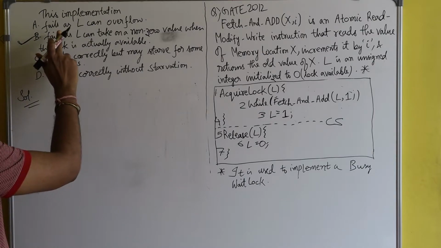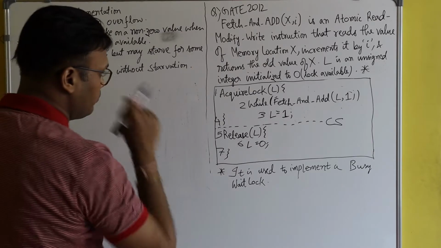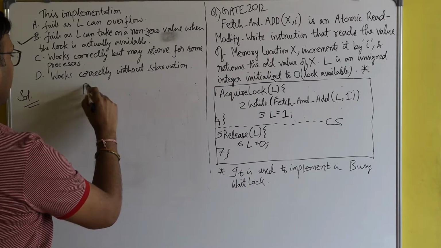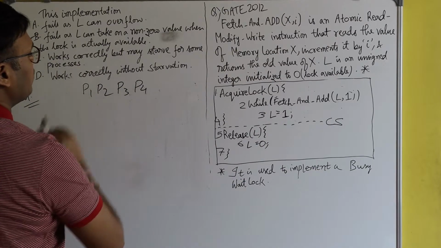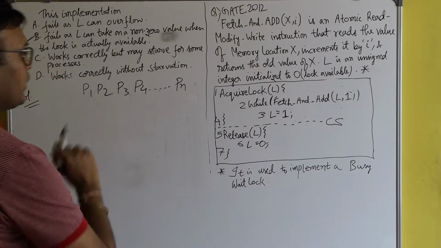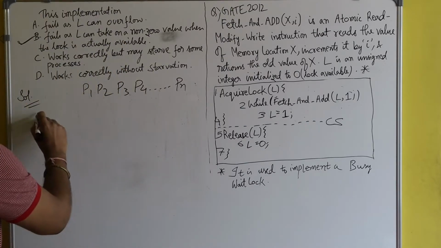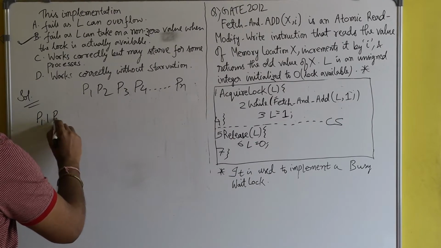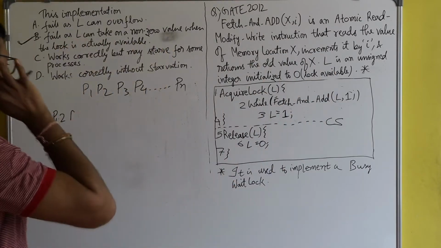Here you see in option A, it is written, this implementation fails as L can overflow. How? Suppose there are several processes P1, P2, P3, P4, up to P9. There are n number of processes. So P1 will enter inside the critical section. For that, P1 will execute line number 1, line number 2. When P1 will execute line number 2, what will happen?